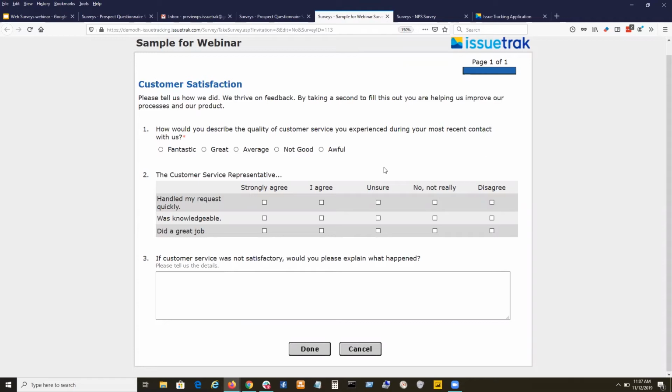Now, the other thing I want you to notice here is that the text that's part of this survey is heavily styled. We've got different colors of text. We've got specific colors of highlighting here to show our matrix question. We've got a blue progress bar, which we don't have on some of the other surveys, and a small Issuetrak logo. It's a little different look than some of the other surveys we're going to look at today.